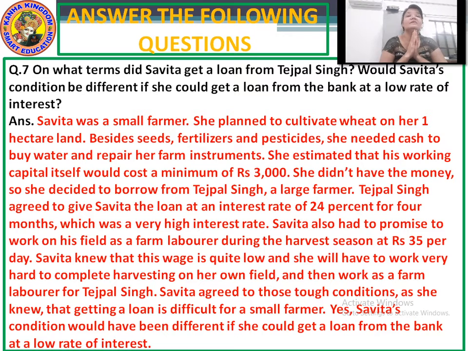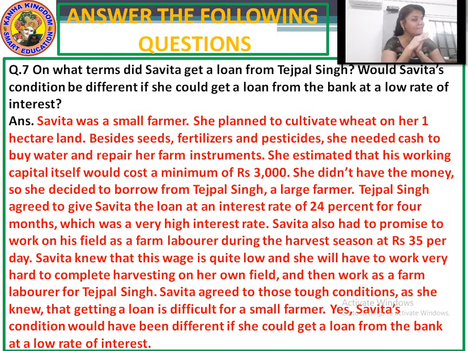Answer: Savita was a small farmer. She planned to cultivate wheat on her 1 hectare land. Besides seeds, fertilizers and pesticides, she needed cash to buy water and repair her farm instruments.